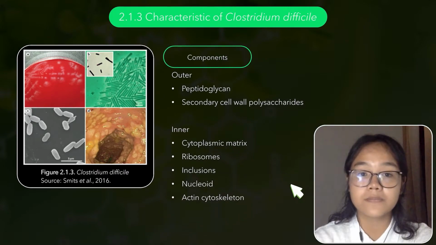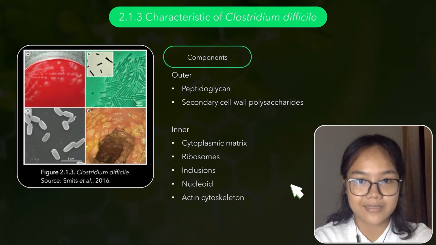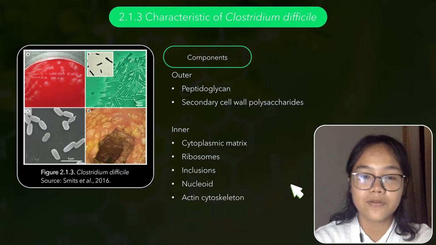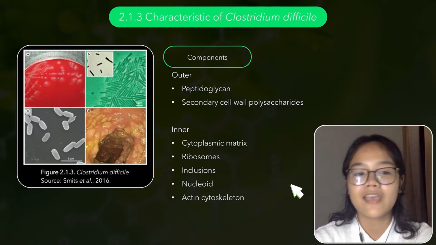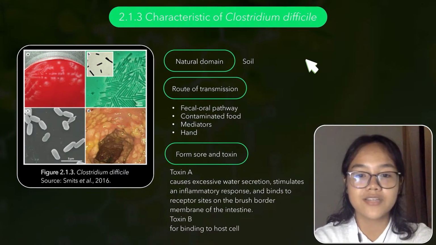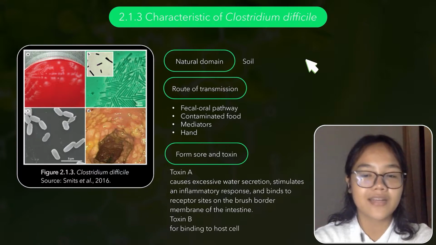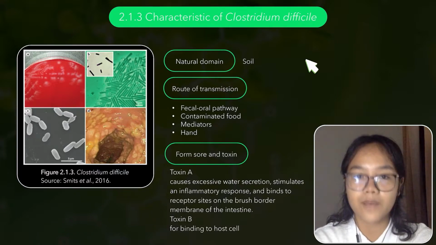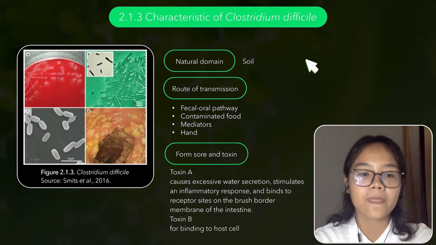Clostridium difficile is composed of outer and inner components. The outer component is composed of peptidoglycan and secondary cell wall polysaccharides, and the inner component is composed of cytoplasmic matrix, ribosome, inclusion, nucleoid, and also actin cytoskeleton. The natural domain of this bacteria is soil, and a few kinds have adapted to occupy the stomach via the fecal-oral pathway, contaminated food, mediators, or hands.